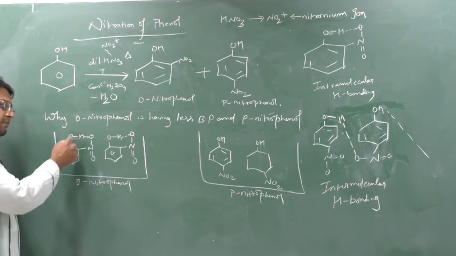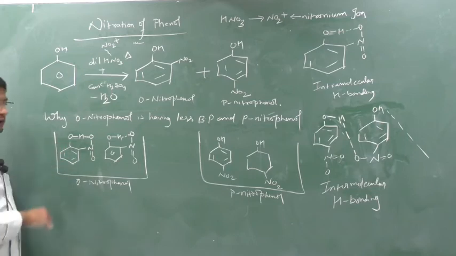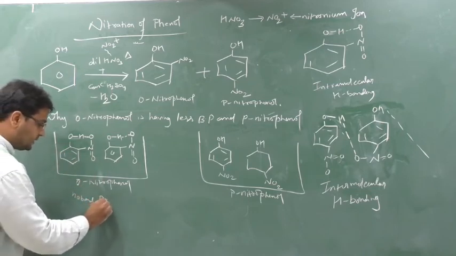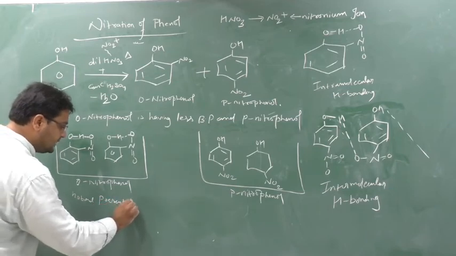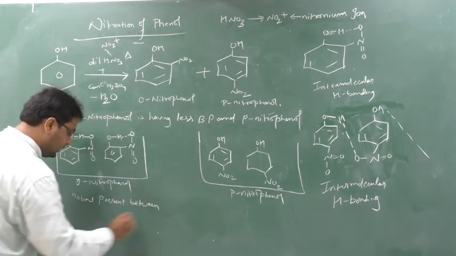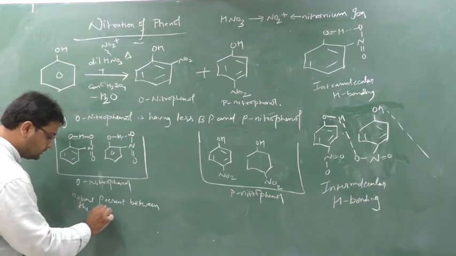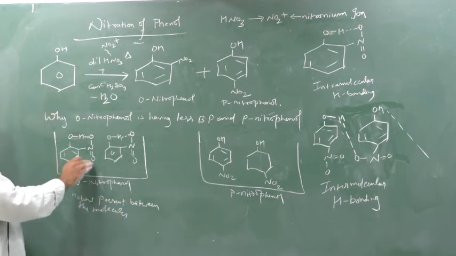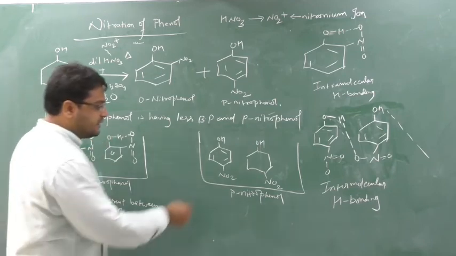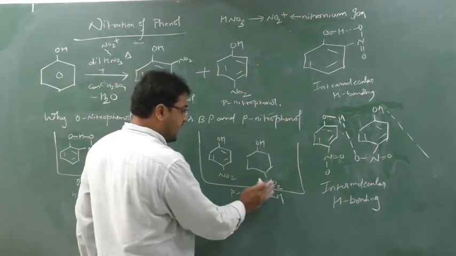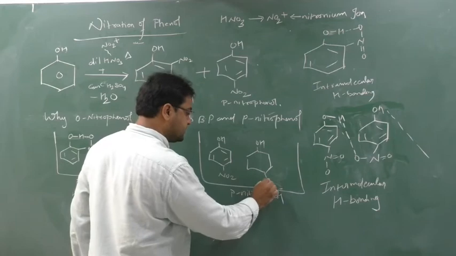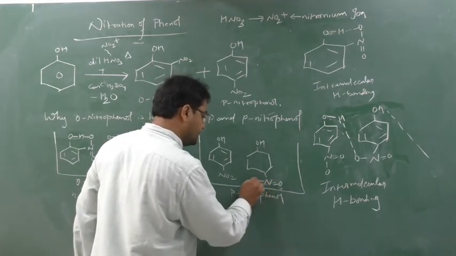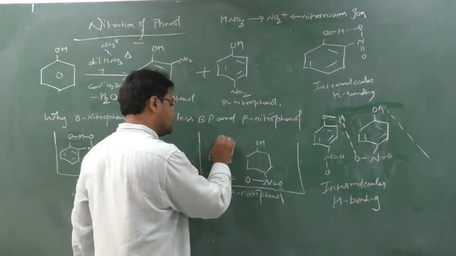There is the bonding present within each molecule only. So there is no bond present between the molecules, because they are busy with themselves only. They do not have time to bond with another molecule. Whereas in p-nitrophenol, there is a hydrogen bonding between the molecules. See, this is O2, this N double bond O, and this is O, and I'll put here OH.